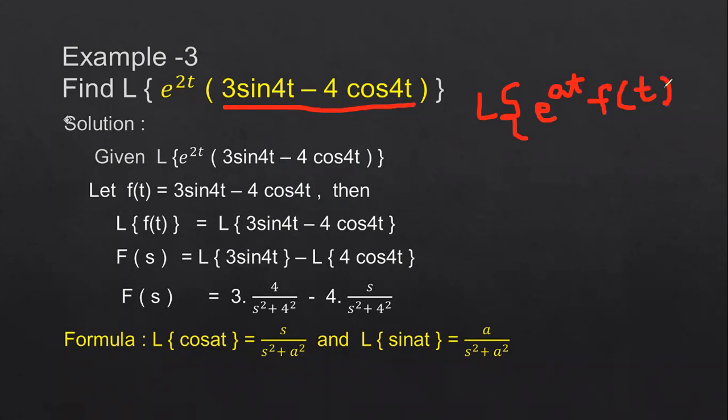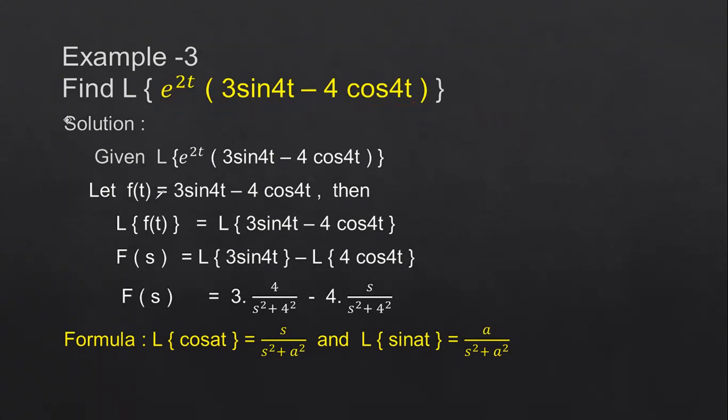It should be compared with the first shifting theorem basic form. E power at is nothing but e power 2t here. F of t is nothing but you have to take this entire term. So in place of a we have the 2 value, and in place of f of t we have 3 sin 4t minus 4 cos 4t.